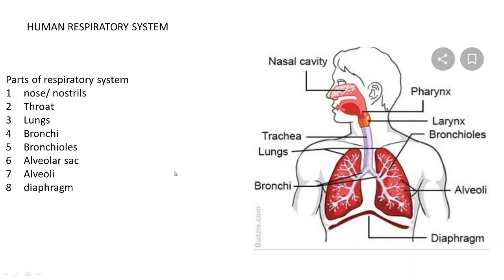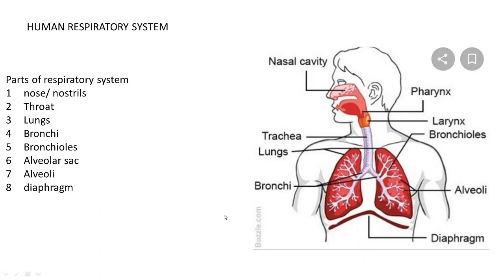So altogether you have to remember these main 8 parts. There are many parts, but you have to remember these main 8 parts of the respiratory system. That is nose or nostrils, throat and trachea, lungs, bronchi, bronchioles, alveolar sac, alveoli and diaphragm.